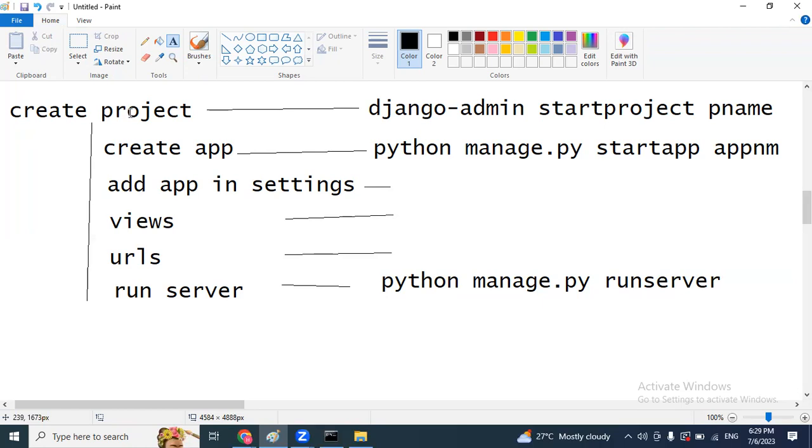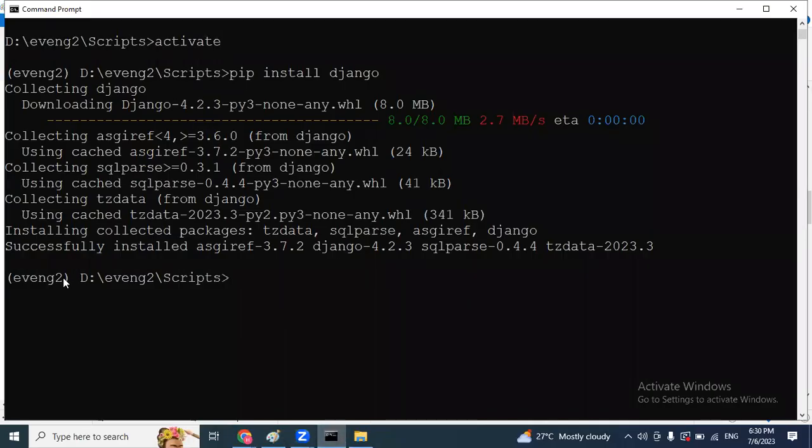So by using same step-by-step process, I will create one sample application. So here my requirement is when user opens the application, I want to display one simple message, welcome to Django class. This is only my target. For this, I want to create one basic application. So we'll see step by step. What about the first step? Create a project. To create this project, first thing, you have to activate your virtual environment. Second thing, Django should be existed.